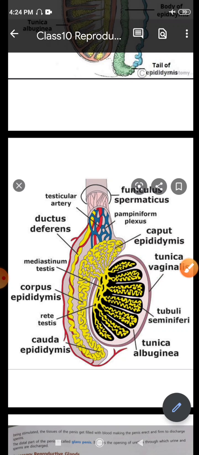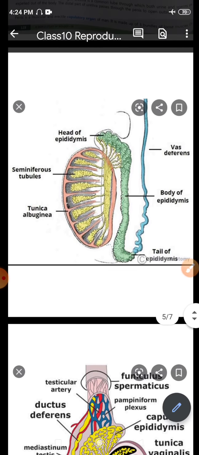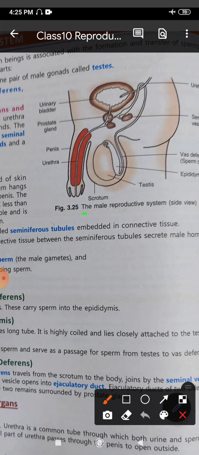This loose fold of skin is known as the scrotal sac, and it hangs down from the abdomen at the base of the penis. Here you see the scrotal sac clearly shown, labeled as scrotum, and it hangs down from the abdomen. The abdomen is the lower stomach region, and at the base of the penis, this is the penis region, and here it is found.